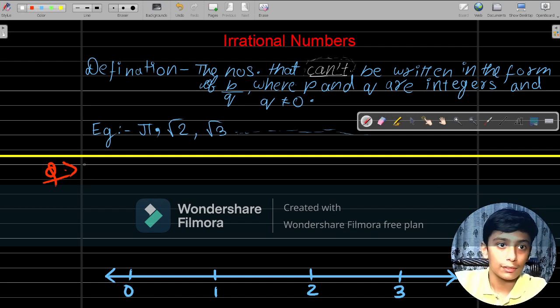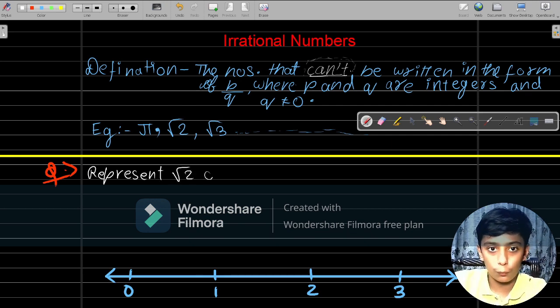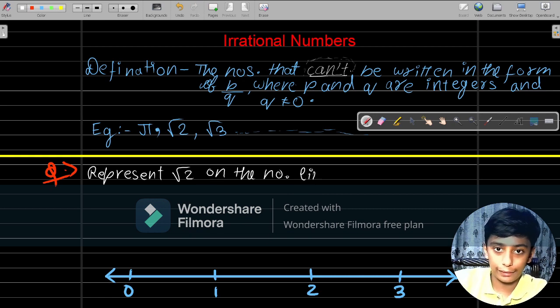Question is: represent root 2 on the number line.